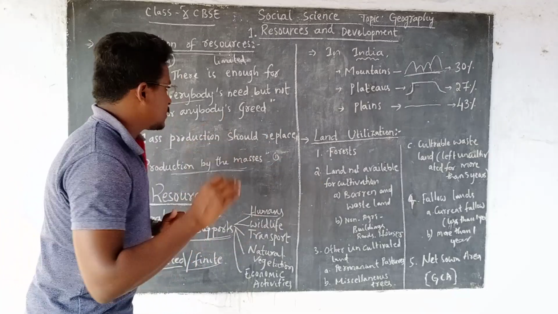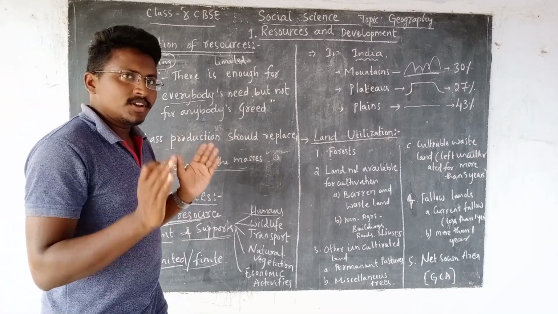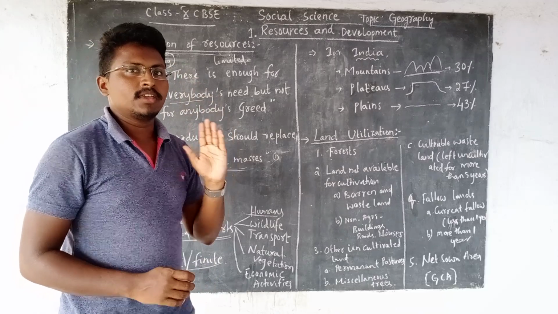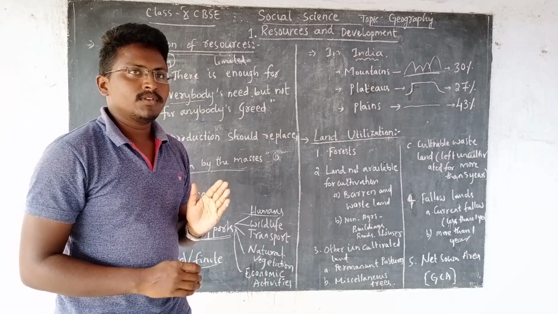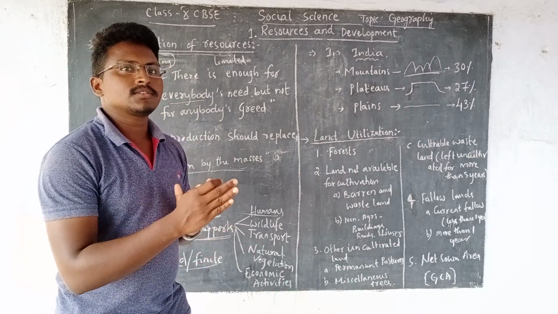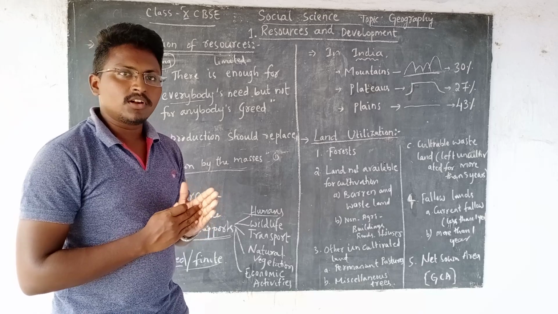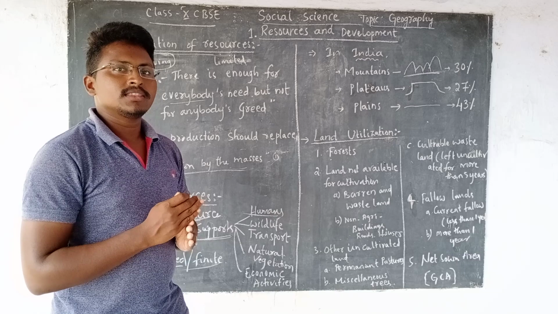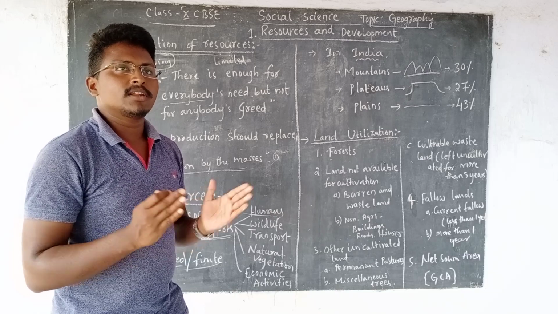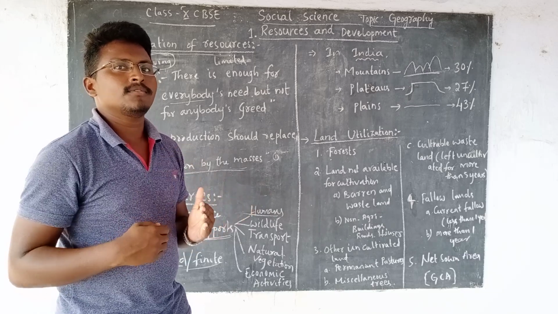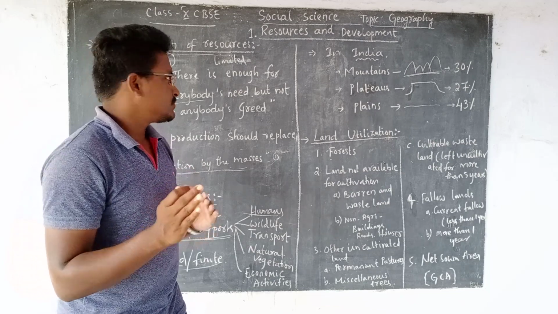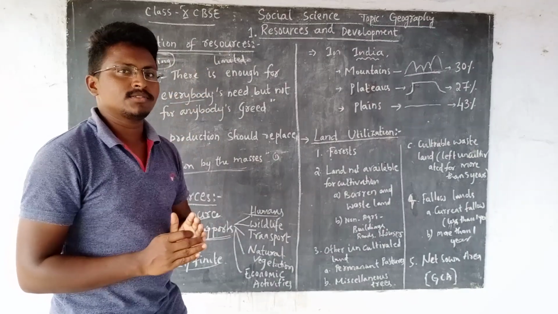Overall, conservation of resources is very important. We should also save resources for future generations. If not, our upcoming generations may question us, or may not even know some of the resources which we have utilized. Therefore, it is very important for us to conserve these resources.